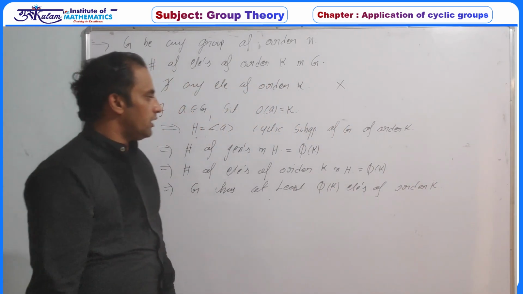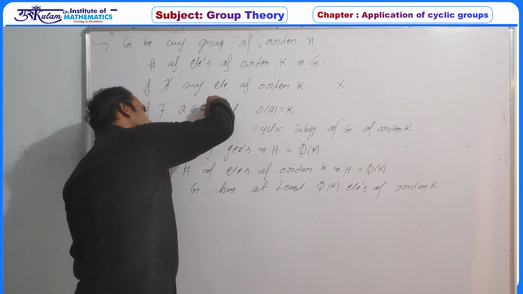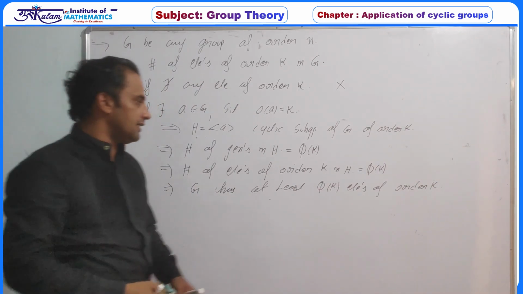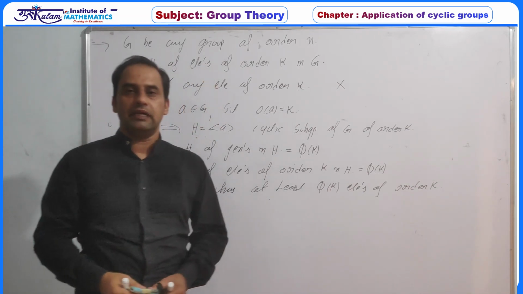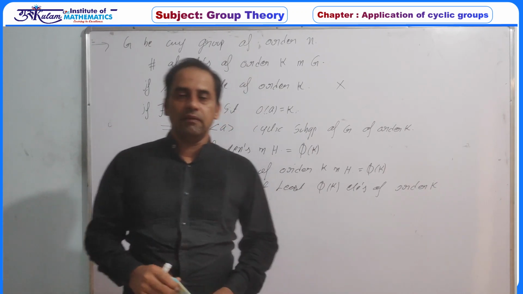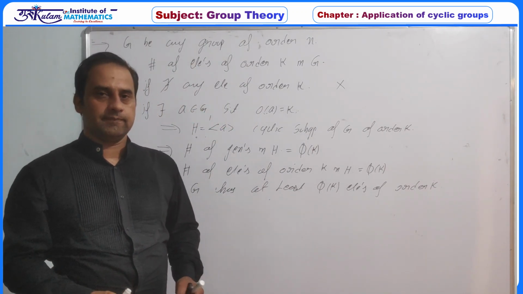So what we have concluded is that if G has one element of order k, then there must exist at least φ(k) elements of order k. If even one element is found, it is guaranteed that at least φ(k) elements will exist.